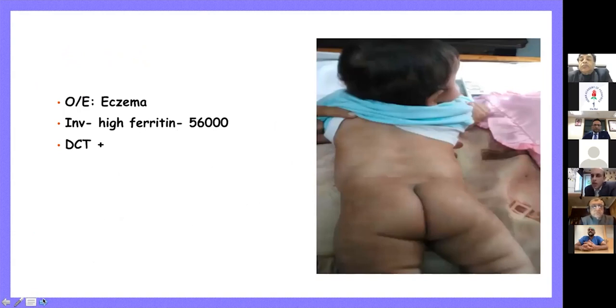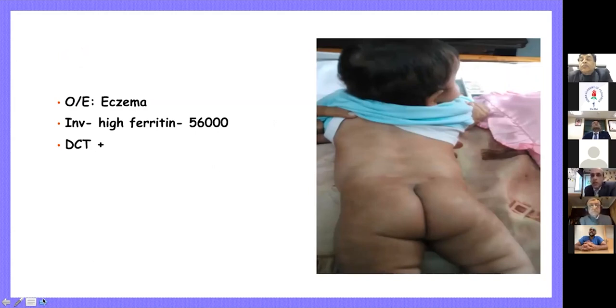At that point of time, when we examined, this child had a lot of eczema on the skin. The ferritin was 56,000, and DCT was positive, the reason for anemia in this child. So we can see that this child does have some features of autoimmunity. DCT is positive, ferritin is very high. So HLH is going on, which is probably leading to thrombocytopenia.